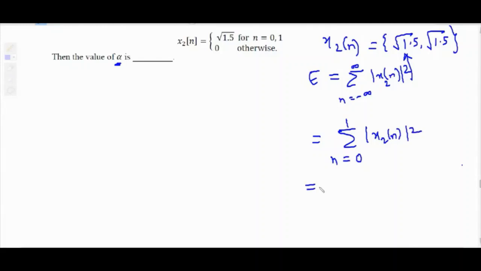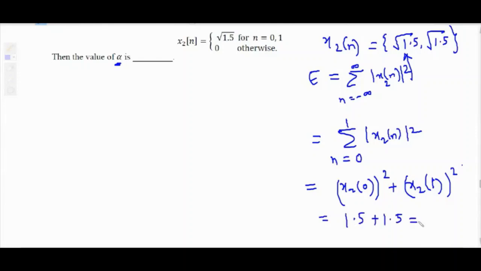Expanding, that means x2 of 0 square plus x2 of 1 square. So under root 1.5 square plus under root 1.5 square, that means 1.5 plus 1.5. The energy of x2n is 3.